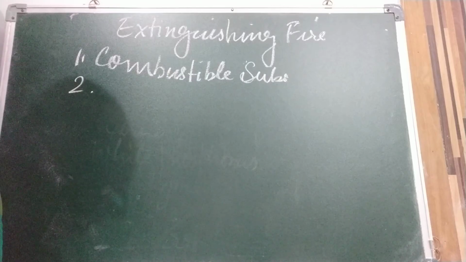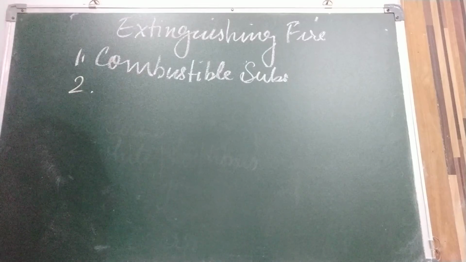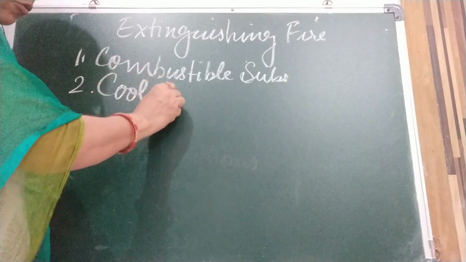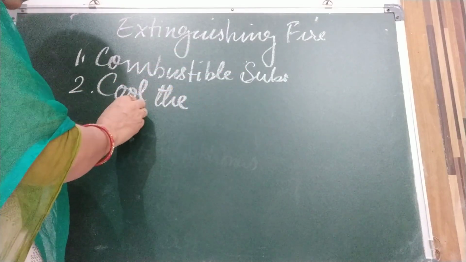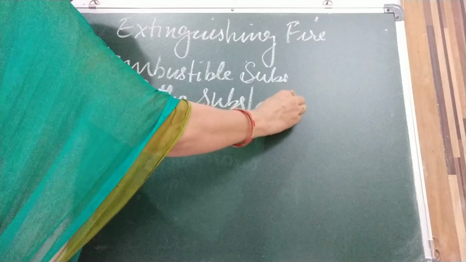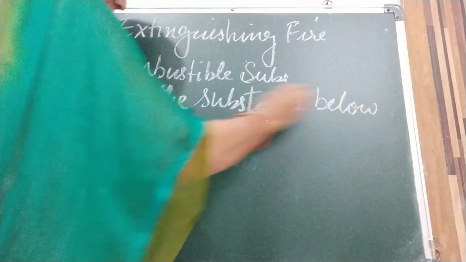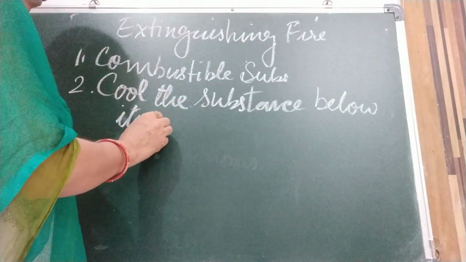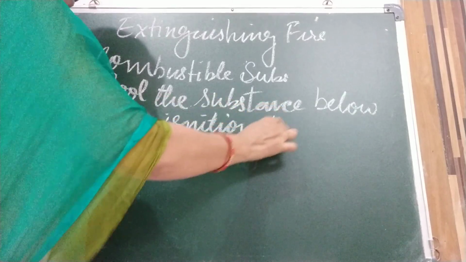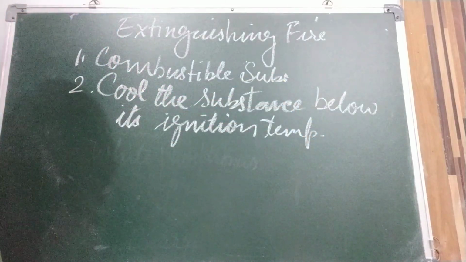Second is ignition temperature, as I told you. If we cool the substance below its ignition temperature, then we can stop the fire. This is normally done with water. Like I told you about phosphorus. White phosphorus ignition temperature is 35 degrees Celsius. If we keep it in water, the temperature will go down and it will not catch fire.